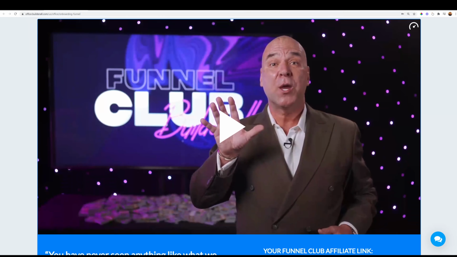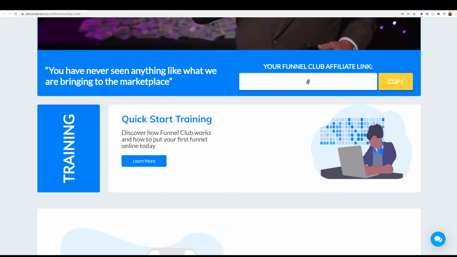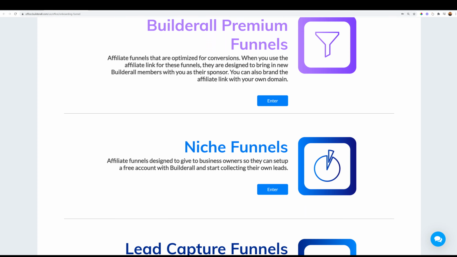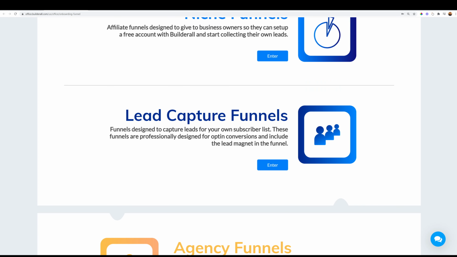Digital marketing for local businesses can benefit from all of these tools, and when it comes to their number one concern like driving traffic, you also have the Builderall Funnel Club. With the Builderall Funnel Club, you get access to 300 plus strategic, easy-to-edit funnels, which include 50 agency funnels that you can start promoting today.